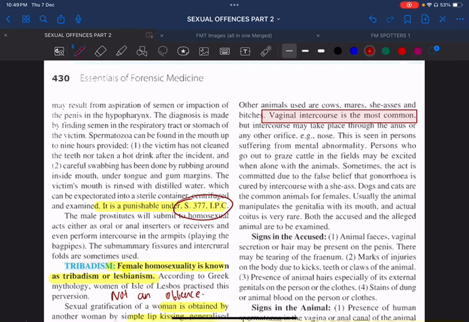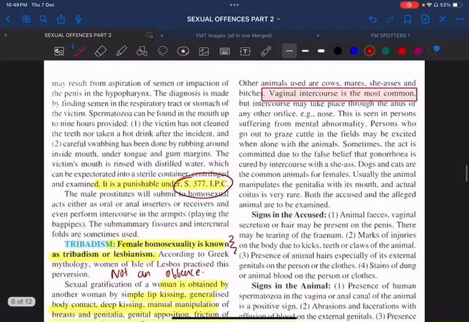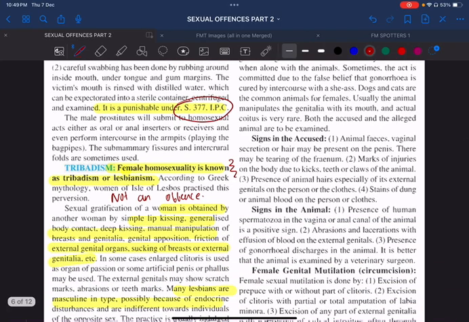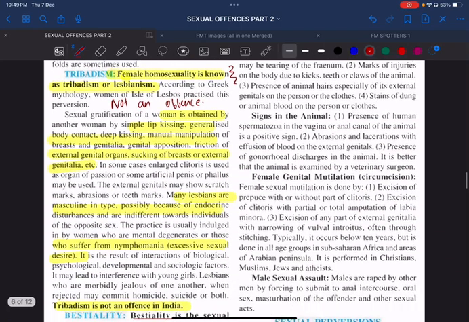What do you mean by tribadism? It is also called as lesbianism, also called as female homosexuality. It is not considered as an offense in India. Fine? Yes. And remember, the excessive sexual desire in women is called nymphomania, and the excessive sexual desire in man is called satyriasis. Remember, tribadism or lesbianism is not an offense in India.